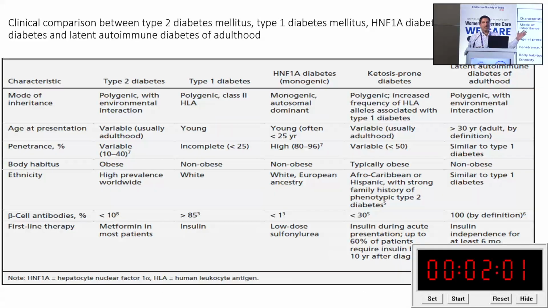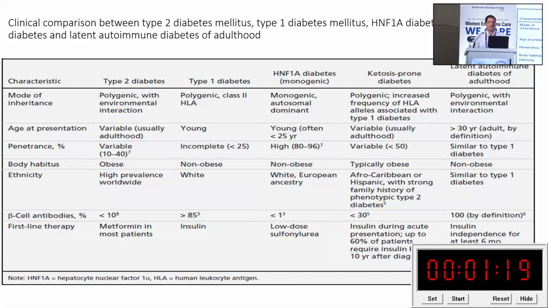Again, in a nutshell, if you are discussing type 2 diabetes, type 1, then MODY, then ketosis prone and also LADA, the mode of inheritance for type 2 is polygenic. Type 1 is either HLA based or polygenic, but MODY is monogenic, ketosis prone is polygenic, and LADA is polygenic. The age of presentation is variable: type 1 is majority of the time young, MODY is also young, but ketosis prone and LADA might have a variable age. Penetrance is variable for type 2, ketosis prone and LADA, but in type 1 there is incomplete penetrance.